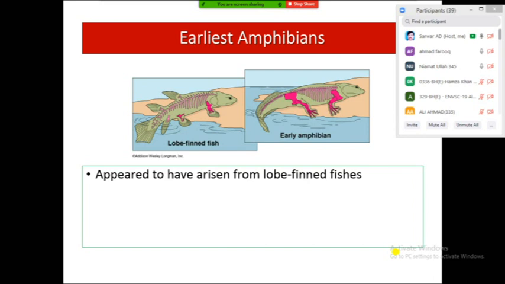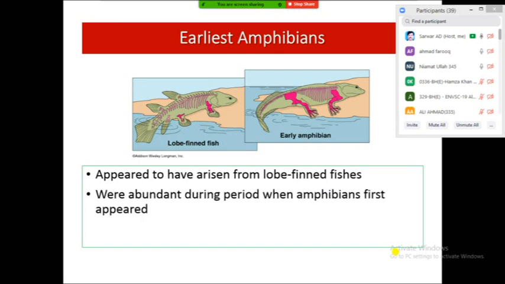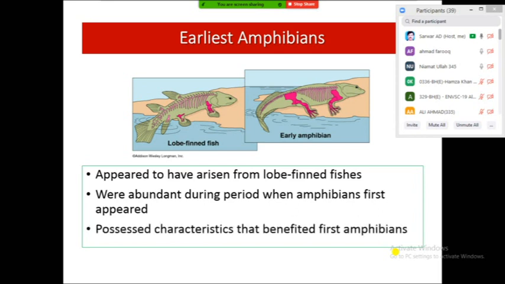Earliest amphibians: we discussed that lobe-finned fish were the organisms that evolved into amphibians and were abundant during the period when amphibians first appeared, in the late Devonian or early Carboniferous period, and they possessed characteristics that benefited the first amphibians. They contained various structures and were adapted to move on land, in terrestrial conditions near the water bodies they lived in, and their limbs were adapted, limb-like structures which were very helpful for movement on the land.